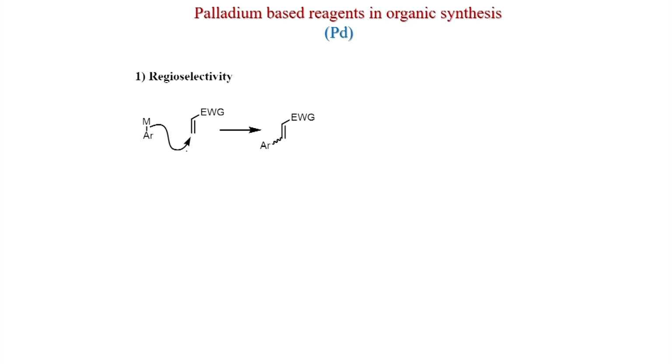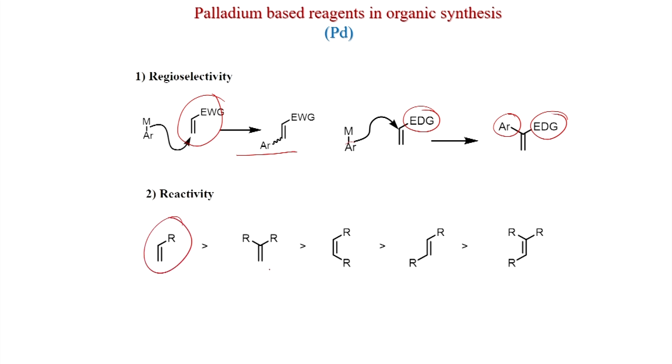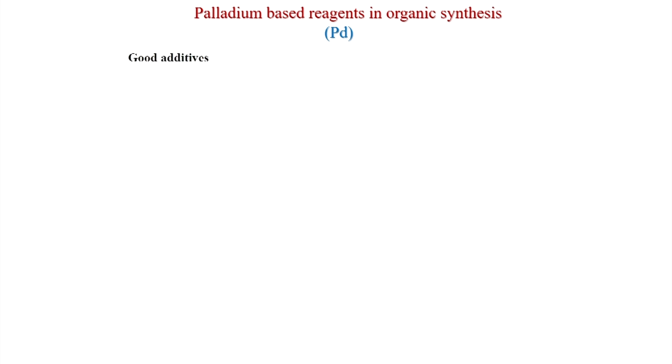Of course, this is a nucleophile kind of thing, and if you have an electron-withdrawing substituent, then the reaction will happen here, the aryl will be here and you get this product. On the other hand, if an electron donating group is present on the olefin, then the aryl will come on the same carbon where the electron donating group is present. Reactivity: monosubstituted olefin will react first, then the disubstituted olefin, this is 1,1 disubstituted, this is 1,2 disubstituted, this is cis, this is trans, and then trisubstituted. So, steric repulsion or steric effect will control the regioselectivity issue.